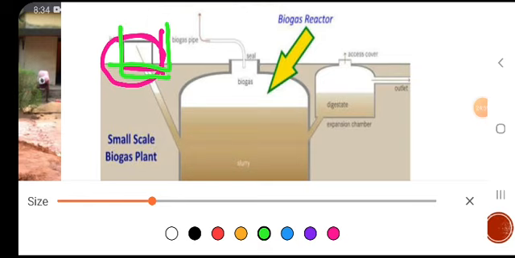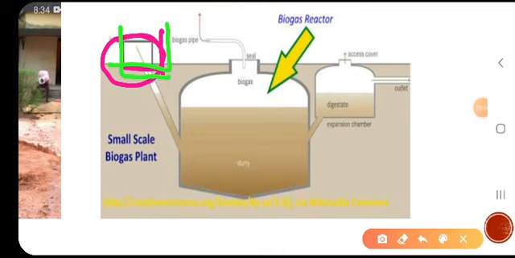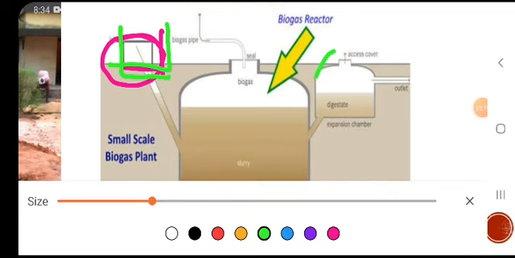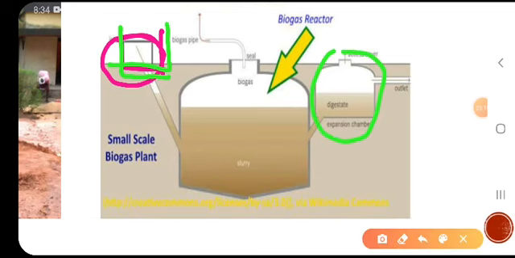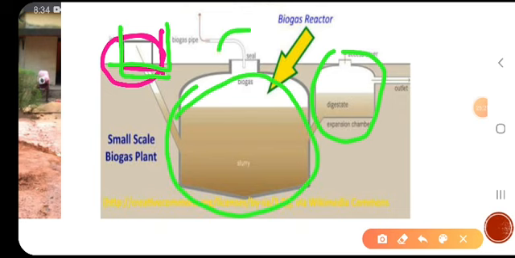And this major big part is the reactor. This is the major part, and this is known as the digester, reactor or digester. This is the expansion chamber. This is a reservoir, and here cables, and here the outlet.